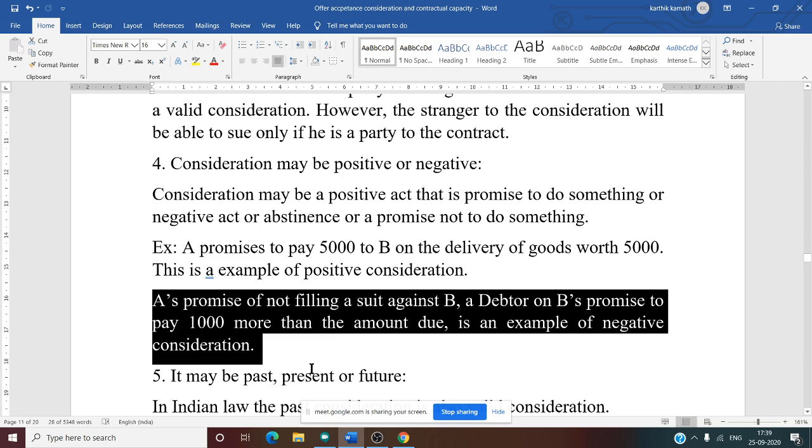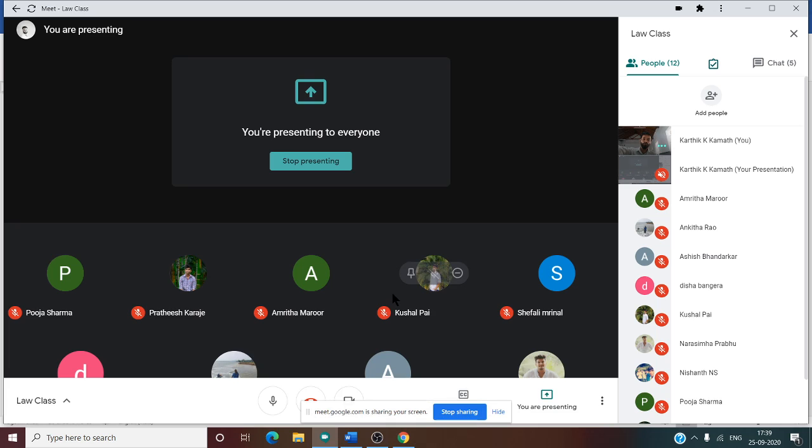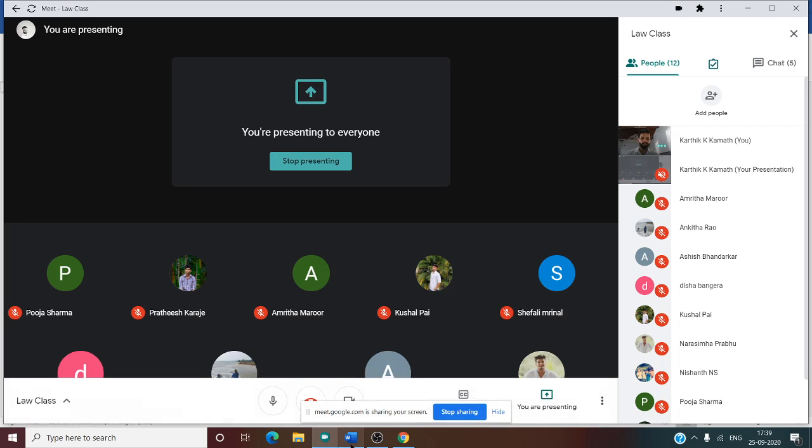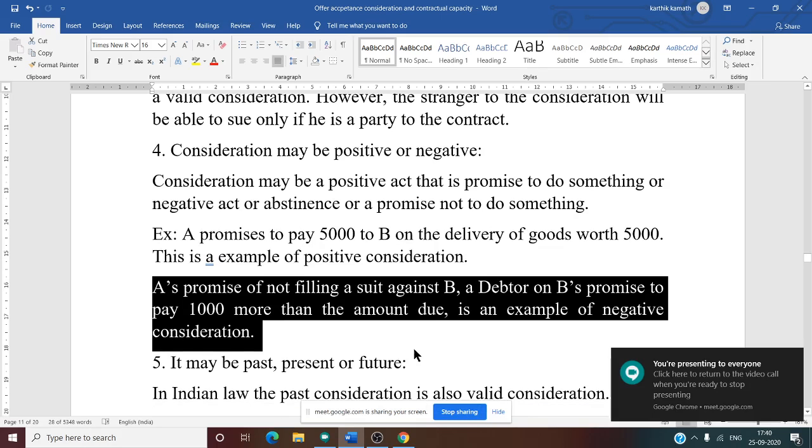A says, on B's promise to pay 1,000 more than the amount due, suppose 5,000 is due and now you need to pay me 6,000, then only I will not file the case in the court of law. In that case, not filing the suit is a negative consideration. It is an example of negative consideration.